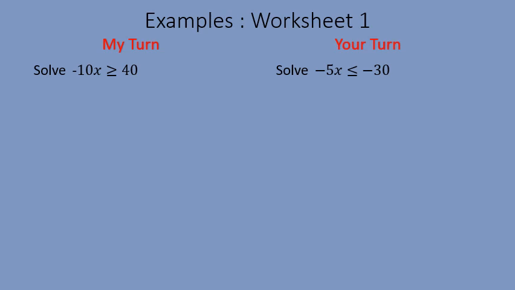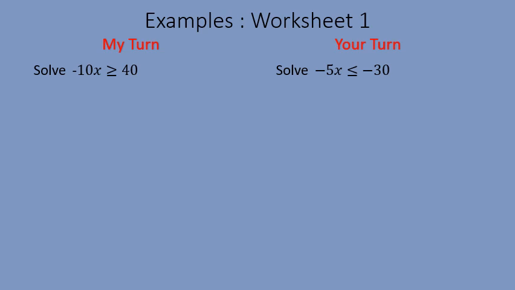So our first example is here then. I'm going to go through the first one with you. So here, the time that you can't treat this as an equal sign is when you're either multiplying or dividing by a negative number. You can subtract numbers, no problem, but if you're multiplying or dividing by a negative, then you need to flip your inequality sign round the other way.